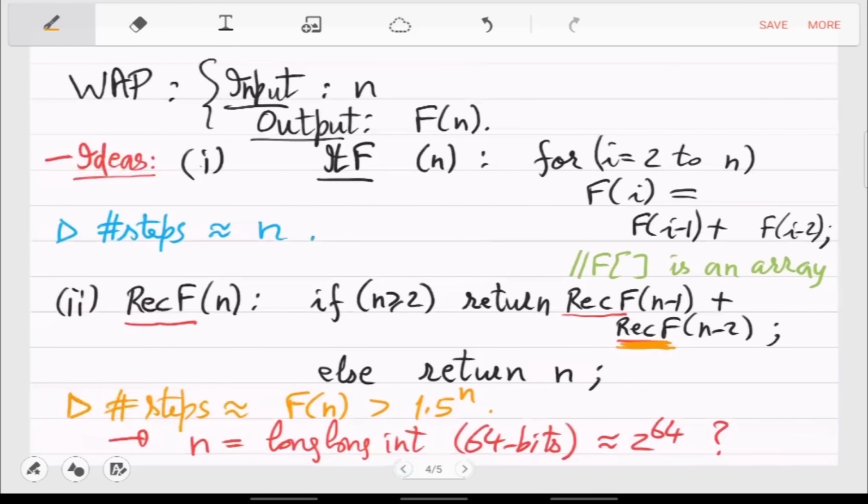Because Fn is around 1.5 to the n, so when n is very large, you will actually need n many bits or n many digits to store f of n. So if your n is 2 raised to 64, you will require 2 raised to 64 digits, right? So you will need some big data storage to store this. So that's another problem, but that is not the biggest problem here. The biggest problem is really in terms of time.